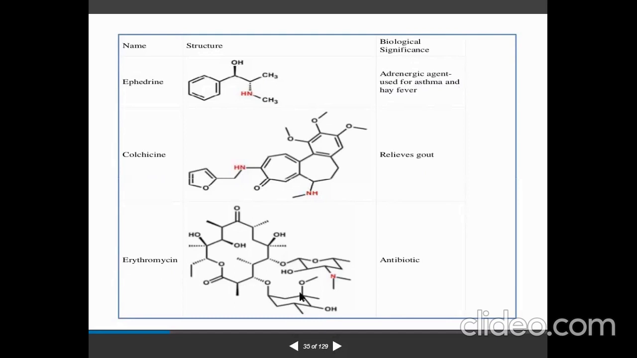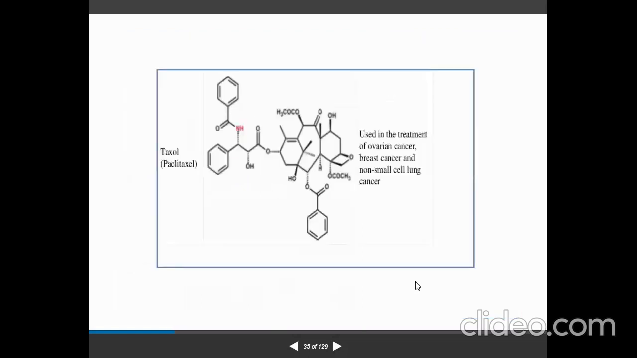Erythromycin, here you can see how complicated this structure is. It has an antibiotic effect. So we have to see where the nitrogen is. Nitrogen should be there in the basic skeleton. That is the identity. Here is Taxol, how the structure is. It is used in the treatment of ovarian cancer. As I told you, it is an anti-cancer agent, for breast cancer and non-small cell lung cancer.